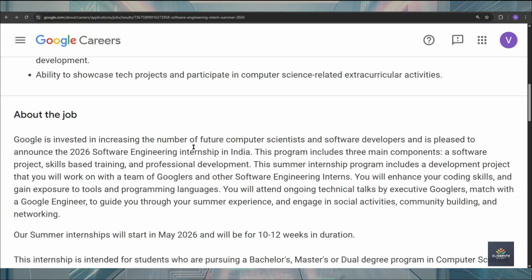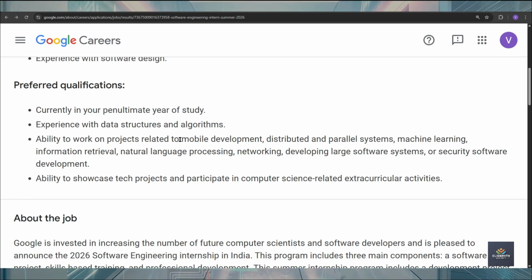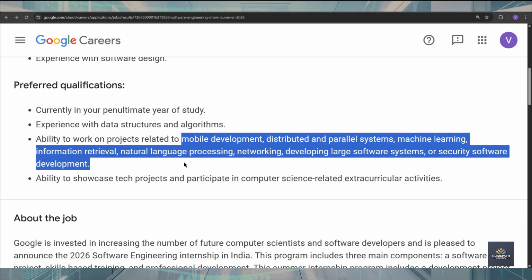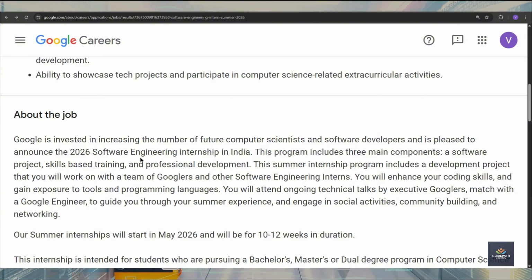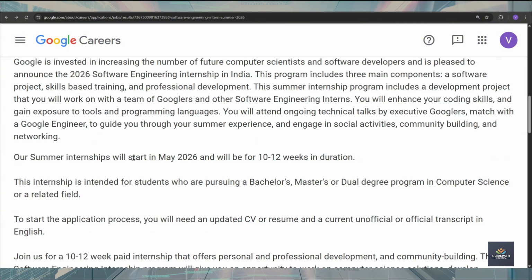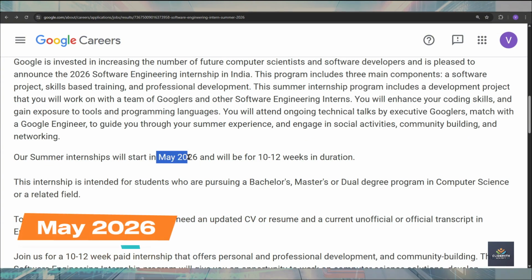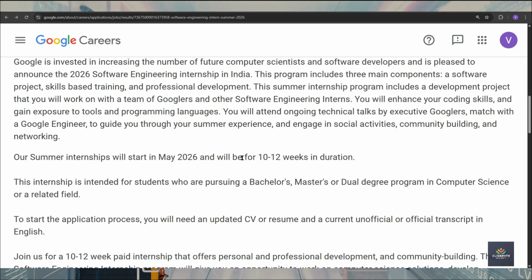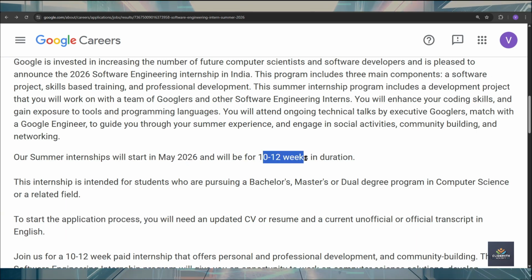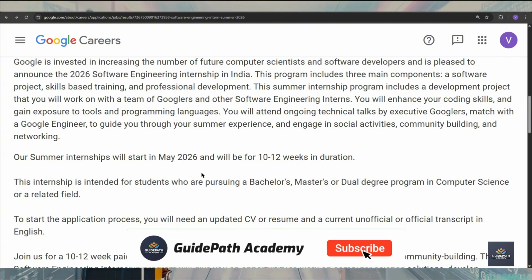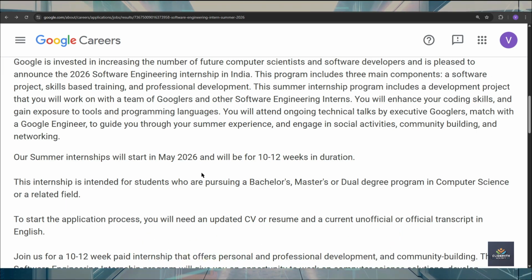If you talk about this internship opportunity, you are going to work in any of these related fields. This internship is only for pursuing students. The start date of the internship is May 2026, and it will run for 10 to 12 weeks. So the internship starts next year, but you should apply right now because Google's selection process takes a longer time. The application form is open now, so you should apply before it closes.